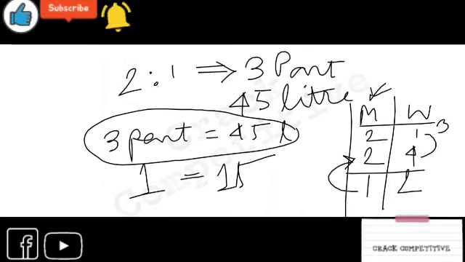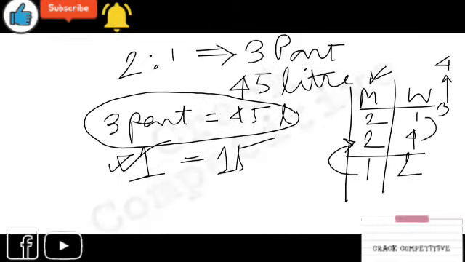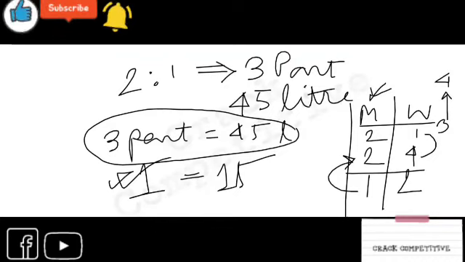but it is not needed here. If the change was 4 or any other number, then you would have to calculate the 1 part and then multiply by 4, then it would be 60. But it isn't needed here. In this question, it is 3 here.